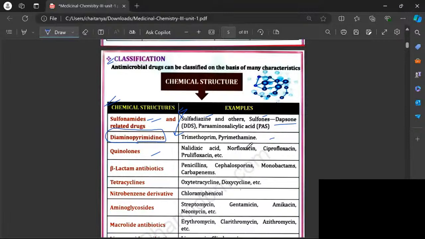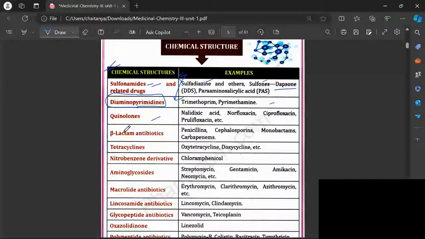Next, we have quinolines. The specific topic is just beta-lactam antibiotics. Now we are going to focus on these things in detail.